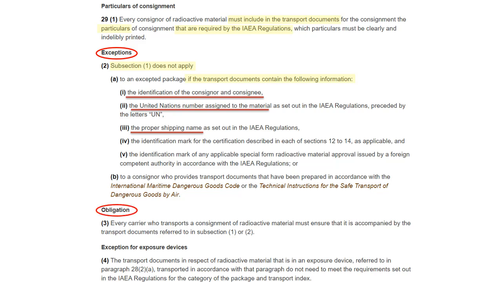Additionally, the requirements for transporters state that we need to have a transport document for any shipment of radioactive material, including UN 2910 accepted packages.